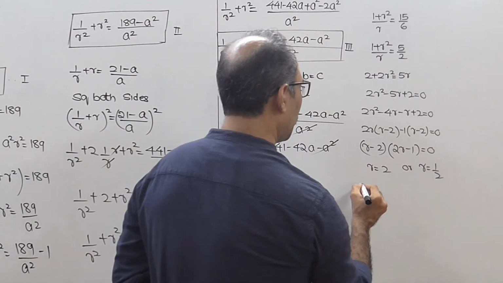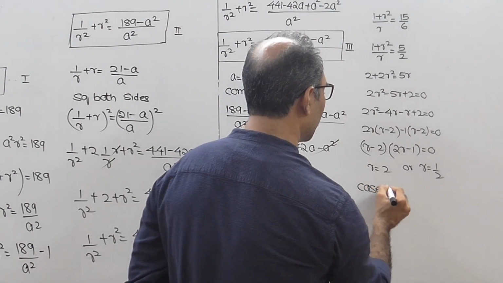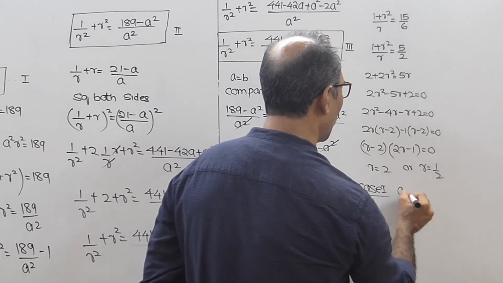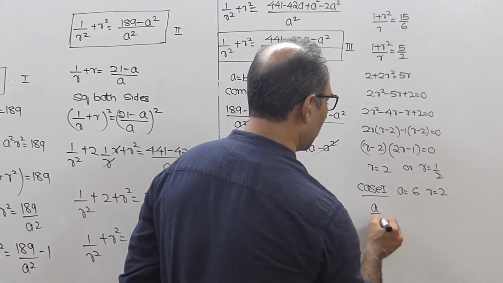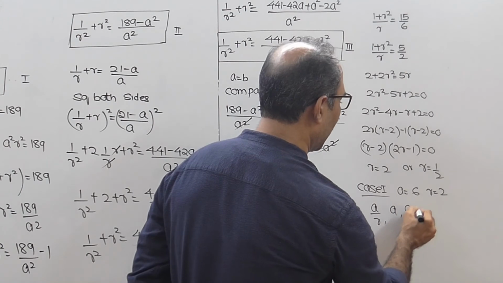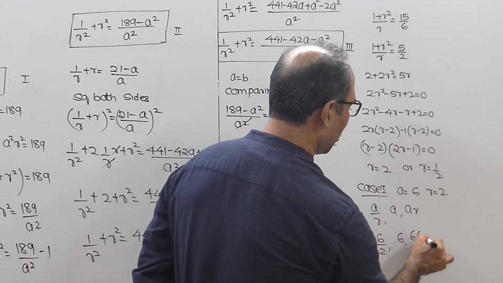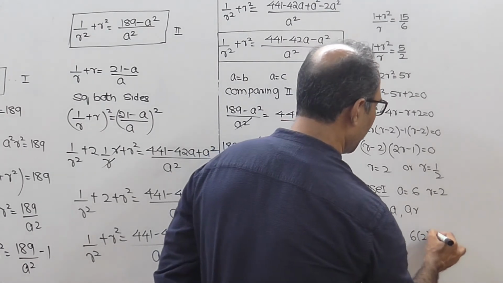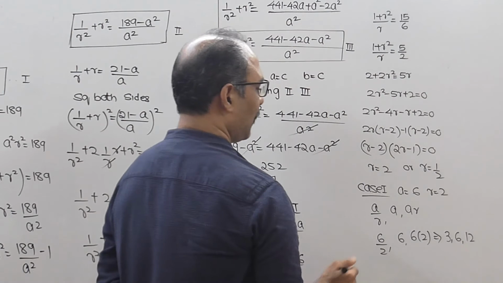Okay. Now we have to find the 3 numbers. So you can have 2 cases in that. Case 1, you got A equal to 6 and R equal to 2. What were our numbers? A upon R, A and AR. So this will be 6 upon 2, 6 and 6 into 2. That means this will be equal to 3, 6 and 12.